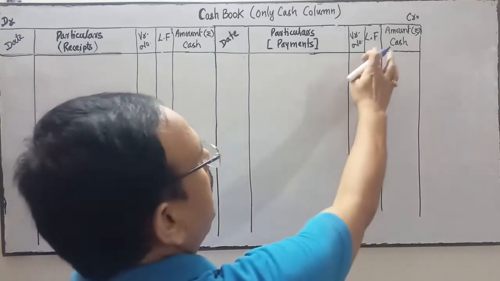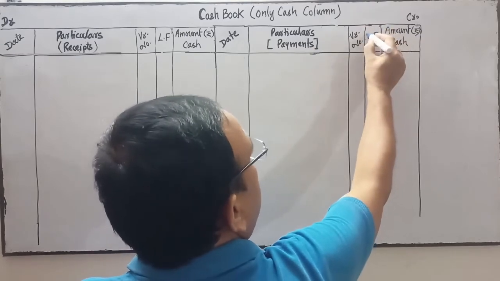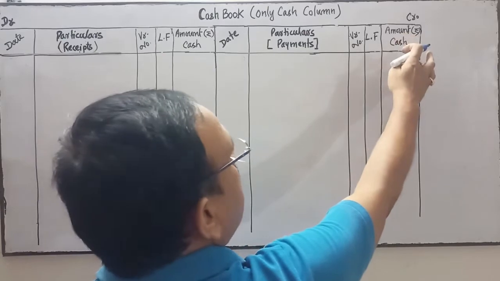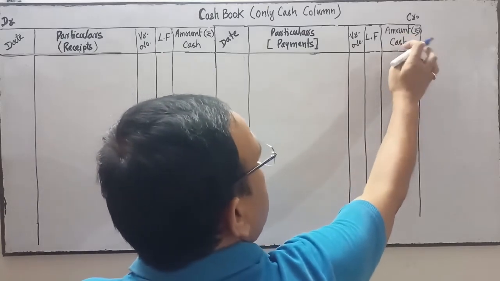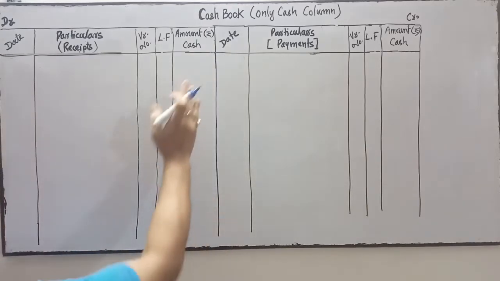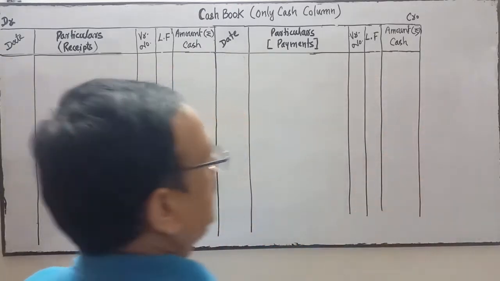Voucher number, LF, and amount in rupees. This is the cash column. This side is your debit side and this side is your credit side.